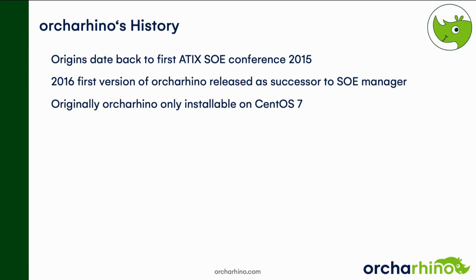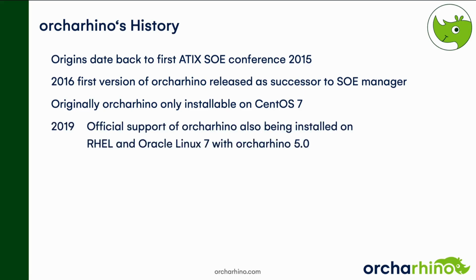Originally, orcharhino was only installable on CentOS 7, but after some customer requests, we were finally also able to provide it on RHEL and on Oracle 7, and in 2019, finally, the support of RHEL and Oracle 7 as orcharhino server operating system finally became official.